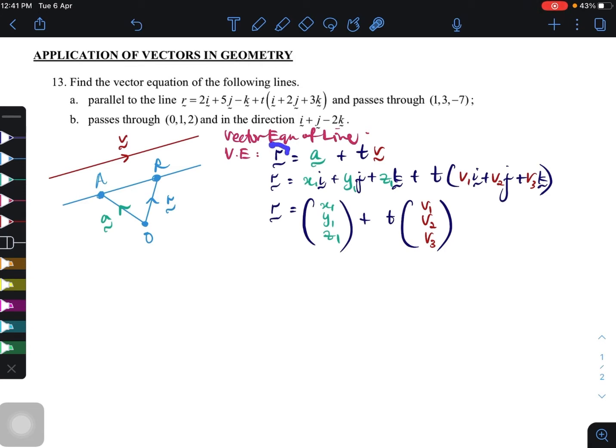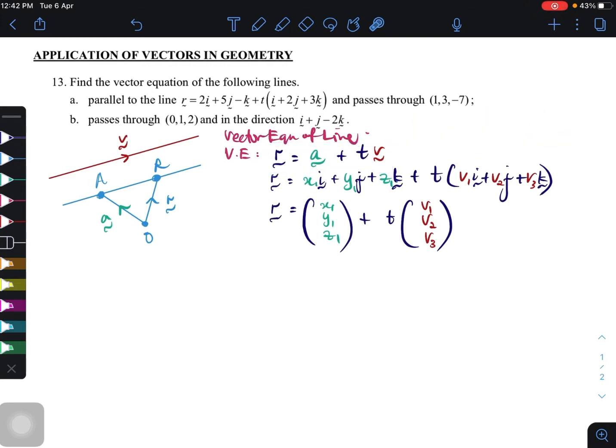Sekarang ni kamu nampak huruf R kan? R vectors. So it's actually we want to find these vectors, R vectors. This is what we want to find, but the way we are trying to find it is a bit different. Sebab ini adalah formula yang telah dia derive. Kalau kamu nak nampak yang belum derive, kamu tengoklah lecture video. So this is actually the formula that you need to hafal.